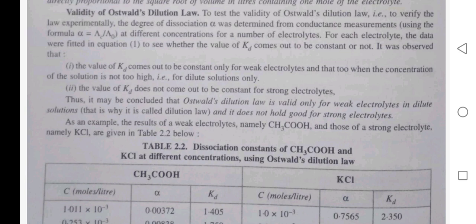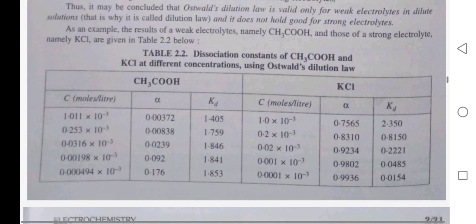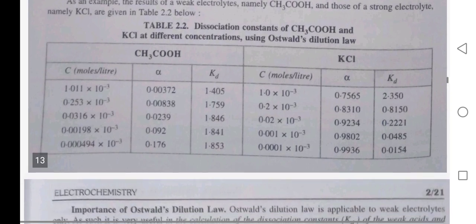As an example, the results for a weak electrolyte, namely CH3COOH, and a strong electrolyte, namely KCl, are given. Dissociation constant of CH3COOH and KCl at different concentrations using Ostwald dilution law.